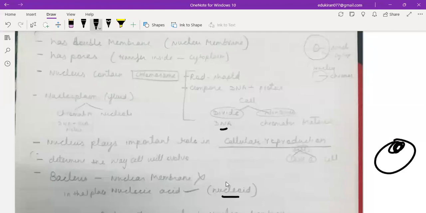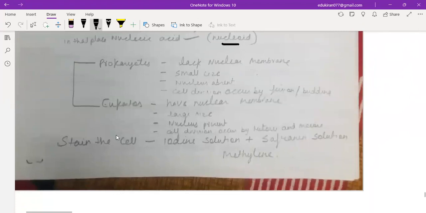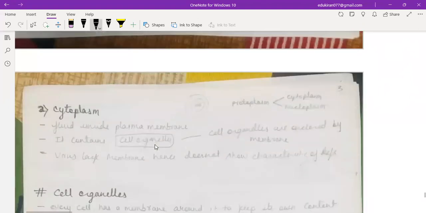Now, prokaryotes lack a nuclear membrane, are small in size, the nucleus is absent, and cell division occurs by fission and budding. Eukaryotes have a nuclear membrane, are large in size, the nucleus is present, and cell division occurs by mitosis and meiosis. Now, to stain the cell, basically iodine solution plus safranin solution and methylene blue are needed to stain a cell. Clear? To make the cell stain.